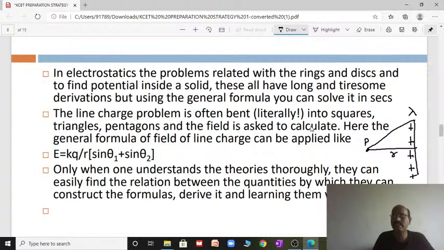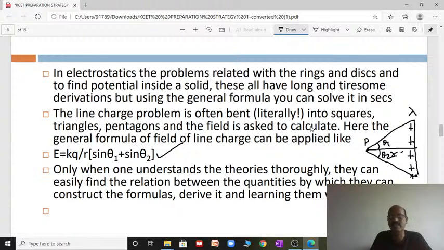Now what is the electric field? It makes an angle theta 1 on this side and theta 2 on the other. Straight away you know the electric field formula: E equals K Q by R into sin theta 1 plus sin theta 2. Whenever a line charge problem is given with a square, triangle or pentagon, you can apply the formula straight away and solve within 15 to 20 seconds.